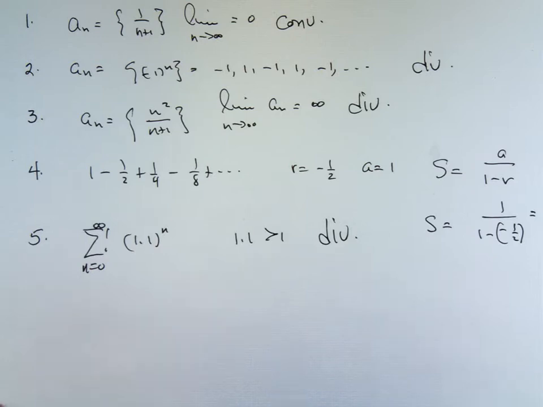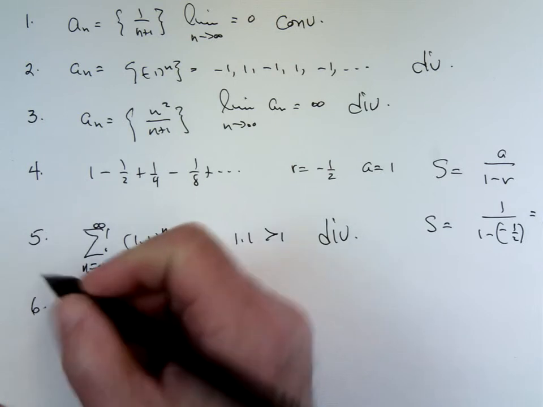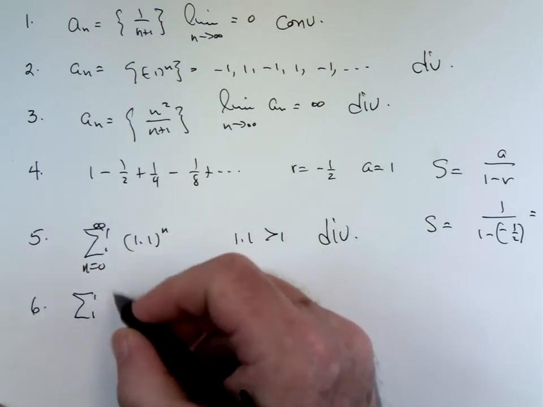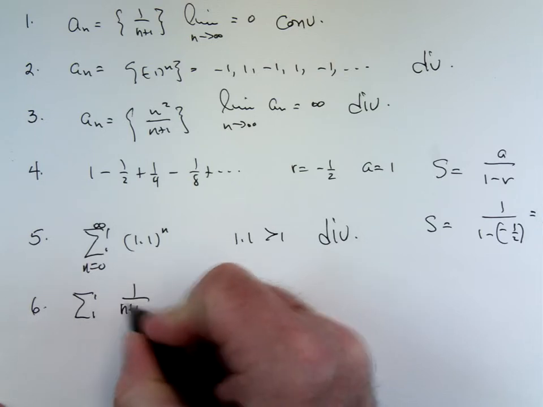Okay? These terms are increasing without bound. They're not heading towards 0. If the terms of a series are not going to head towards 0, it has no hope of converging. And this one will diverge. Number 6, we have what is called a telescoping sum.